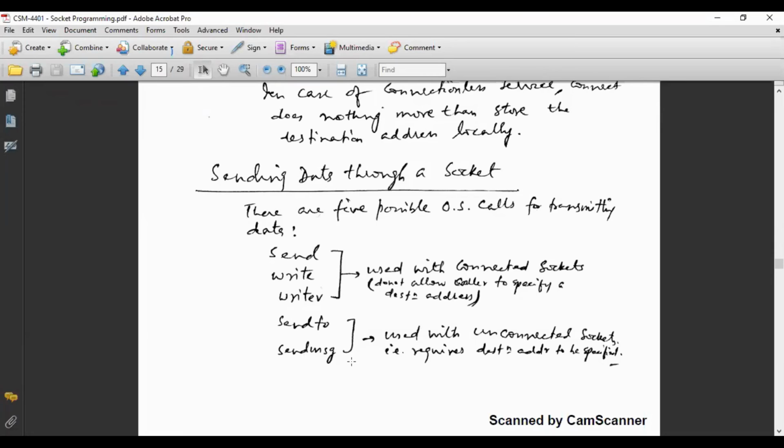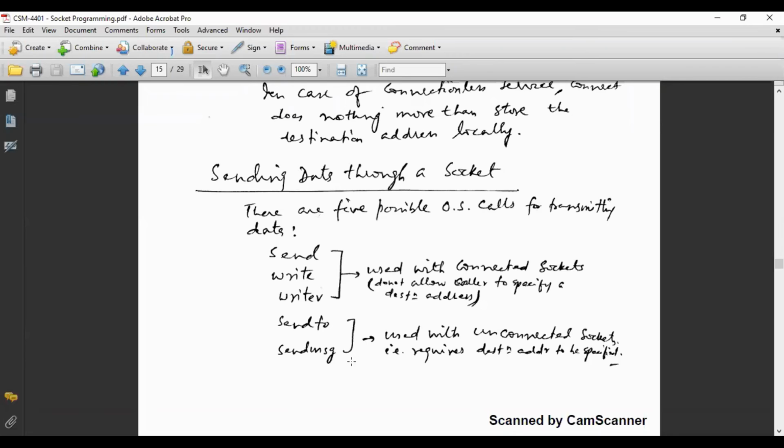Send, write and writev are used for connected sockets. Connected socket means reliable transmission, and reliable transmission means stream socket. If 2 sockets are connected with each other and connection oriented facilities are there, then we can use send, write or writev. But if you are using connectionless service, where these 2 sockets are not connected, meaning unconnected sockets, and they want to communicate with each other, as I have told you in the connectionless iterative server example, we can use sendto or sendmsg. So these 2 system calls are there, sendto and sendmsg.